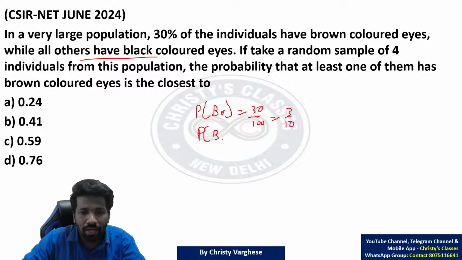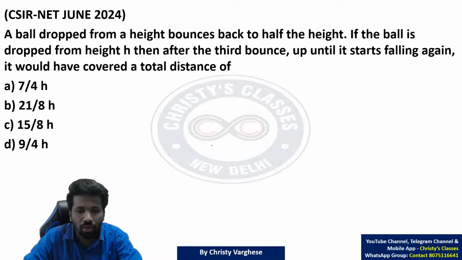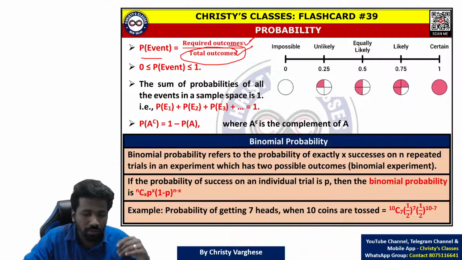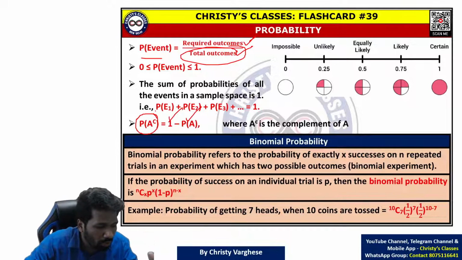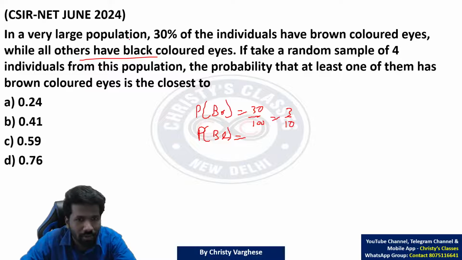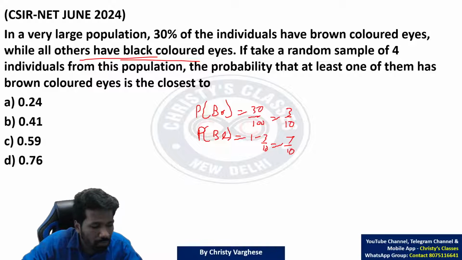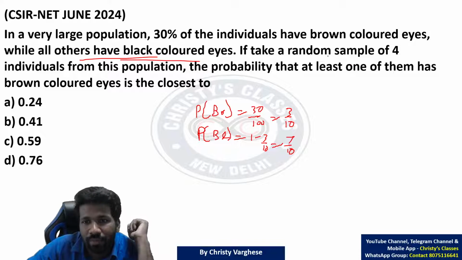So what will be the probability of black colored eyes? Complement probability idea. Brown color is 3 by 10, so 1 minus the brown color probability will be the not brown color probability. Not brown color means black color, because it is mentioned that all others are black colored. So 1 minus 3 by 10 is 7 by 10, that will be its probability. Adding 7 by 10 and 3 by 10 gives 1.